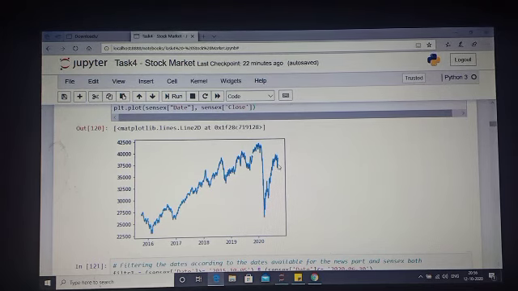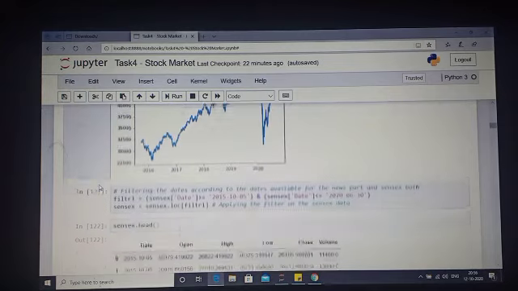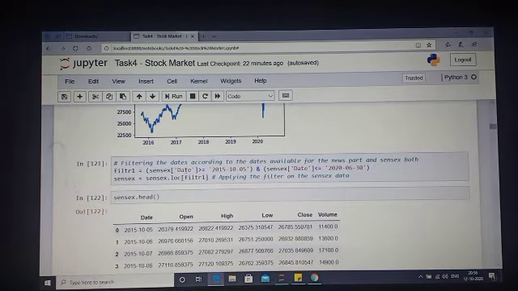I've filtered the data according to the given date, the starting date in the Sensex data which I've downloaded. It's 5 years, so I've taken 2015, and the last date that we have been given in the news headline data is the 30th June 2020.